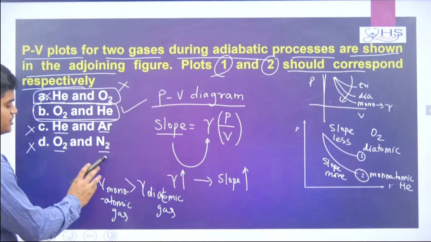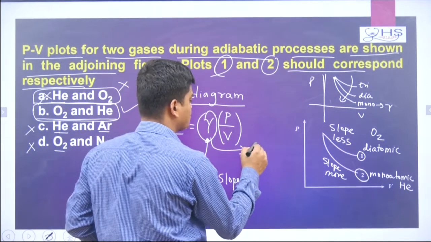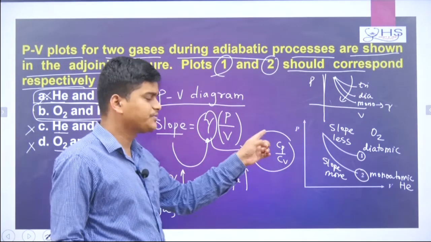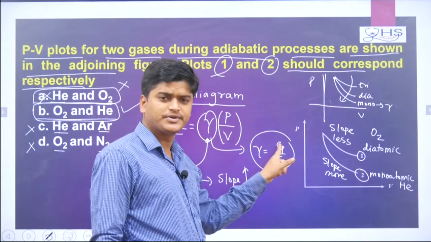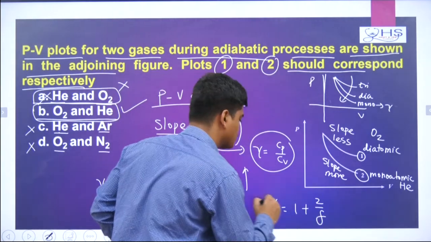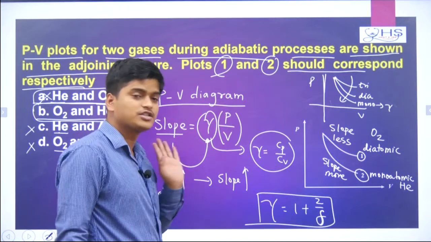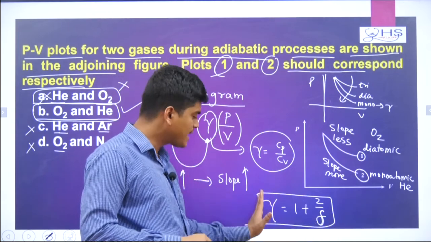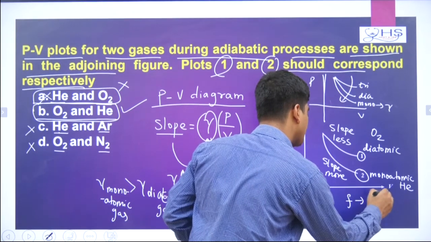And if there is any confusion about this gamma value, what is gamma called? Gamma is called the specific heat ratio. You can write here this gamma is nothing but Cp by Cv, the specific heat ratio at constant pressure by constant volume. Its value, if you want to calculate, is gamma equal to 1 plus 2 by F. So there is a relation between gamma and F. F is called the degree of freedom and gamma is called the specific heat ratio. Degree of freedom is different for different gases, that's why gamma will be different for different gases.